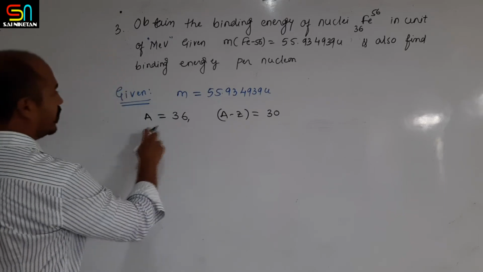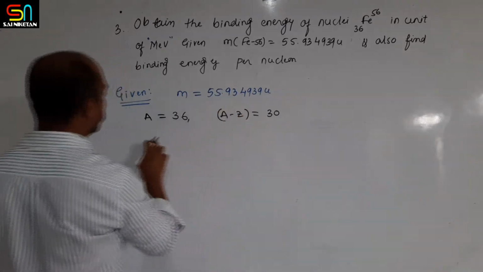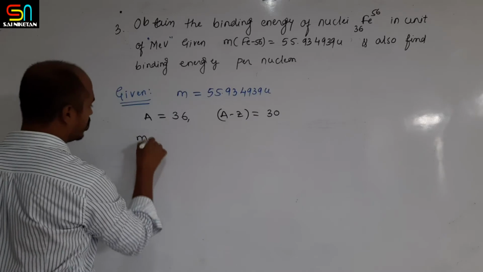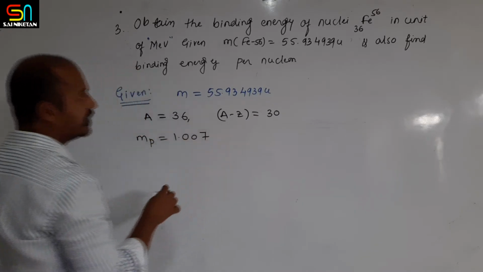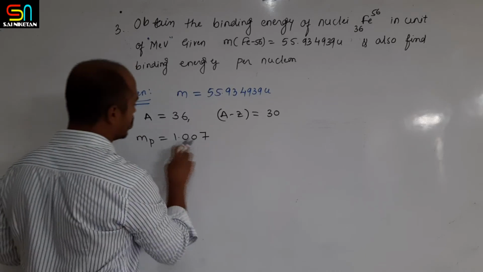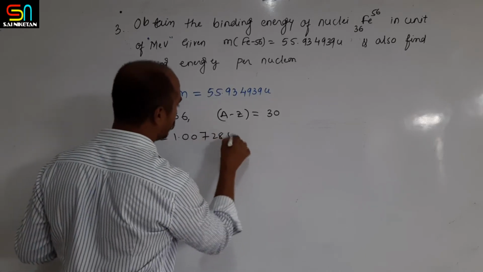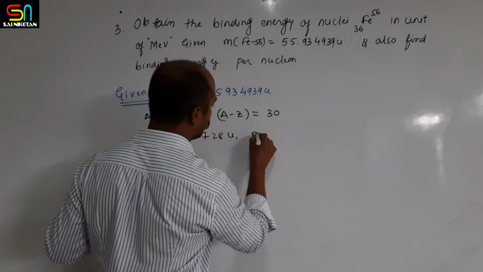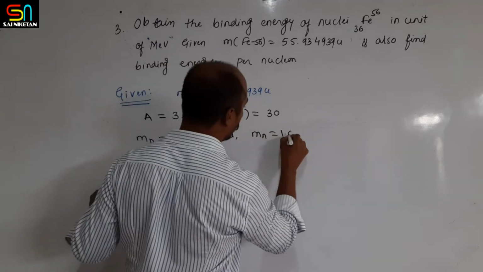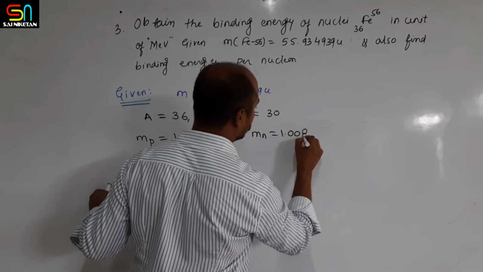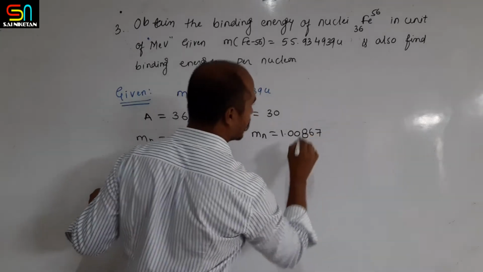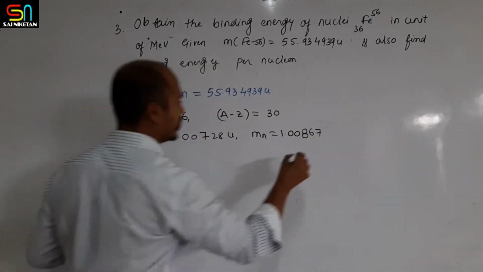Then the mass of proton is equal to 1.00728 atomic mass unit, and the mass of neutron is equal to 1.00867 atomic mass unit.